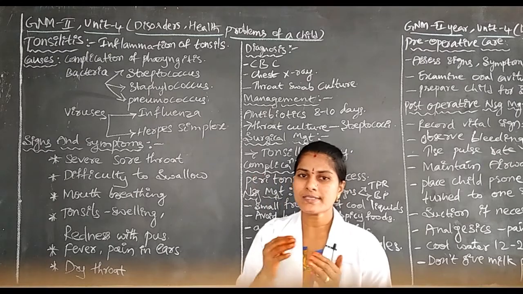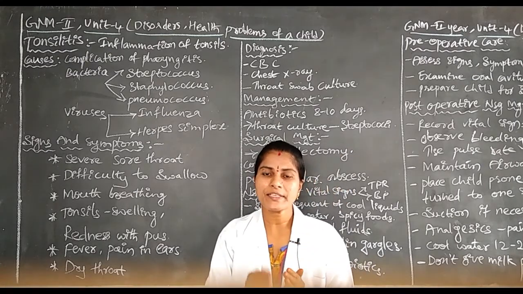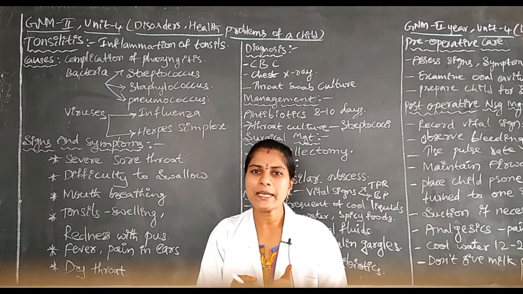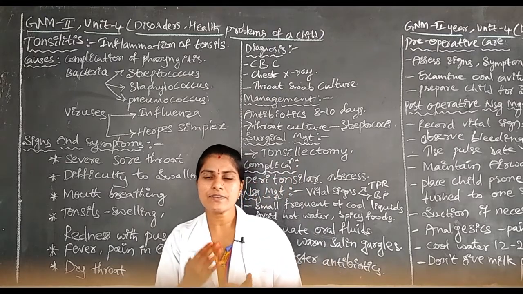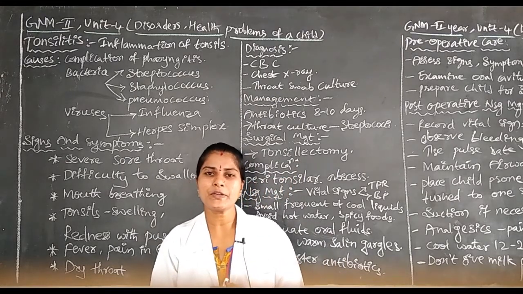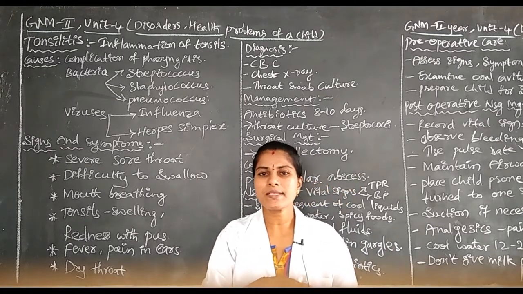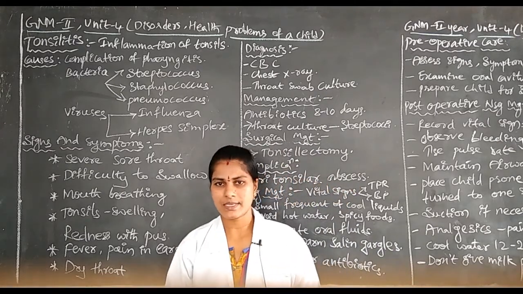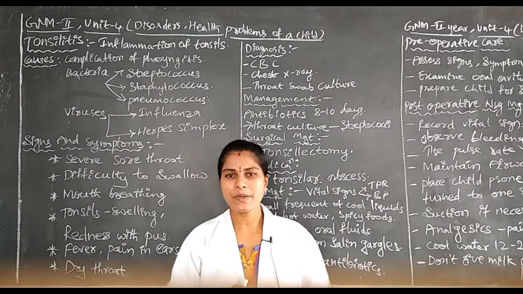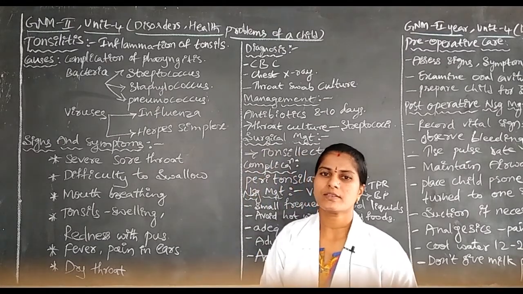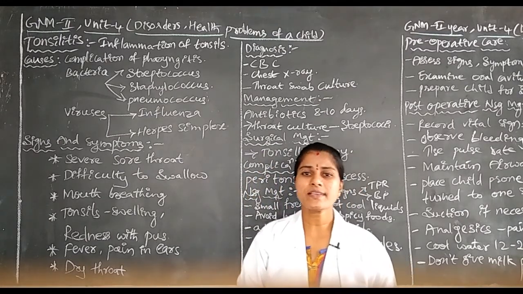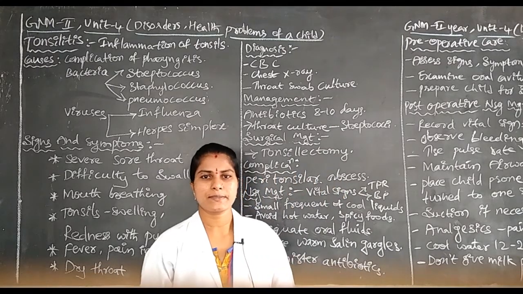That's why once the pharynx is affected by some viral infection, in the early stages if we are not giving sufficient treatment to the pharyngitis, then the infection will easily spread to the tonsils. That's why the children may be prone to get tonsillitis. This is one reason for tonsillitis.